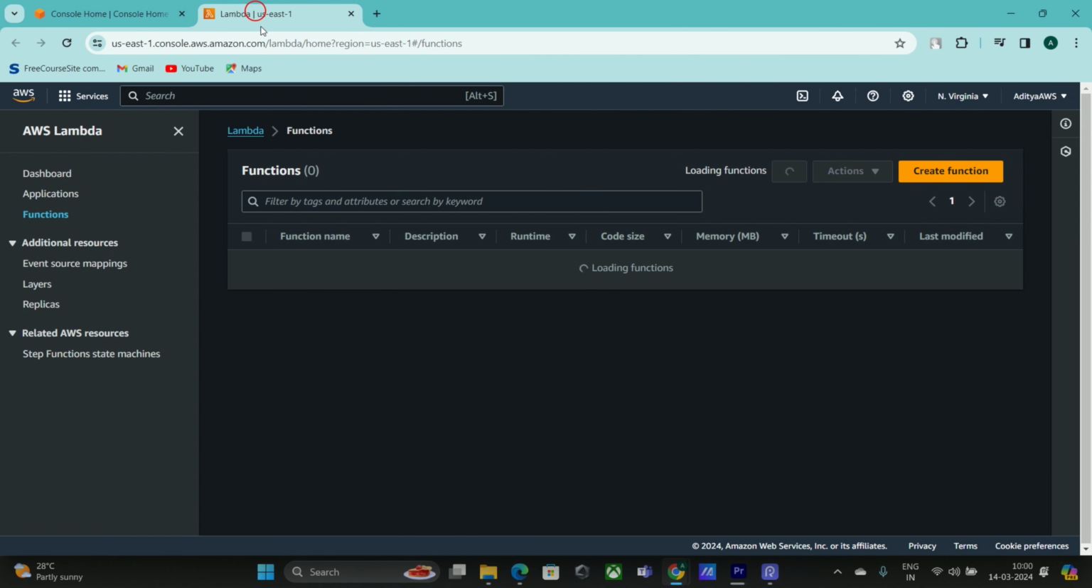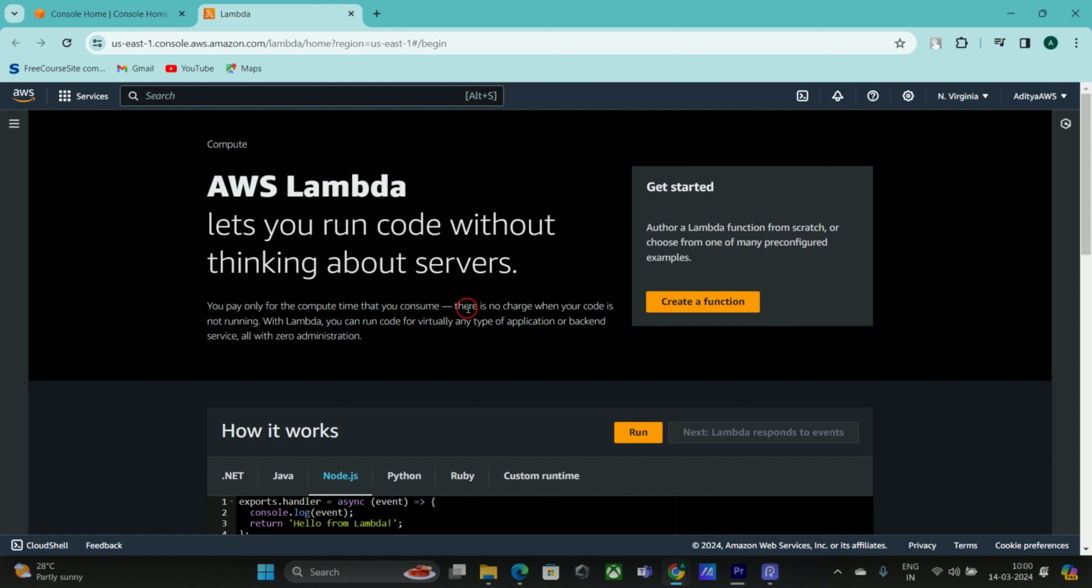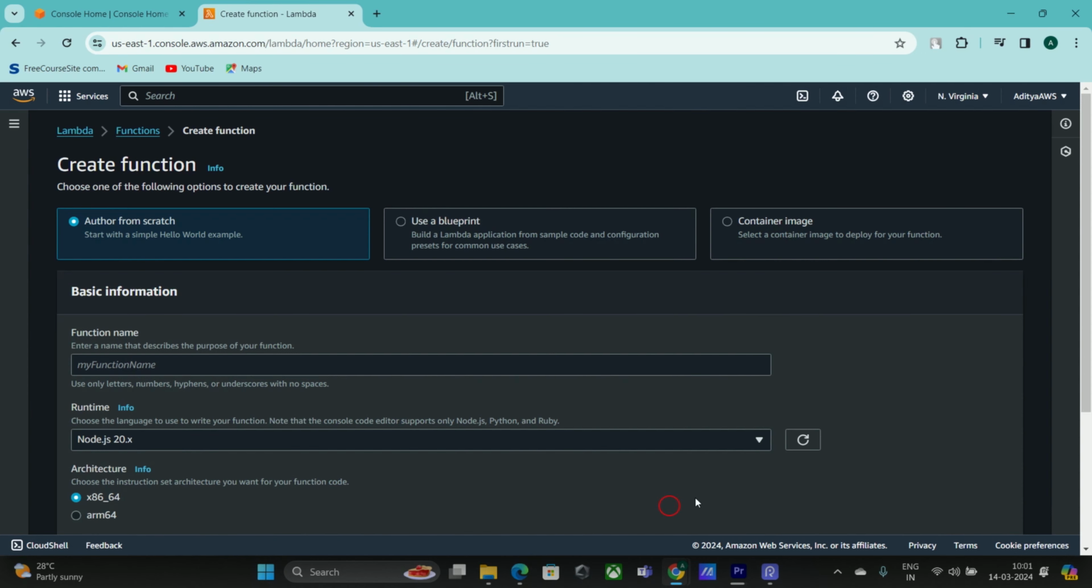So I'm opening my Lambda here and let it open. I have deleted my previous Lambda functions, so I have to create a Lambda function. I'm just clicking on create. I'm not going to tell all the steps because I have covered them in the previous sessions. Author from scratch, and after that we need to name it, and the name we're going to use is Lambda-destination-test.